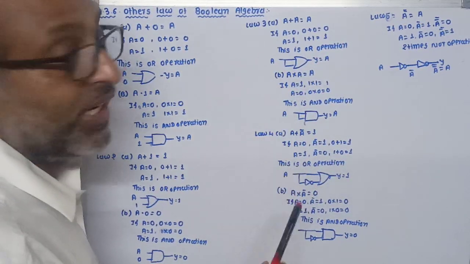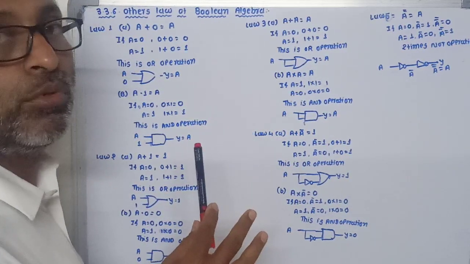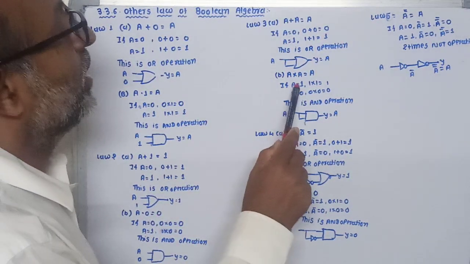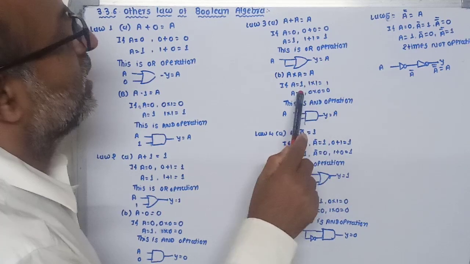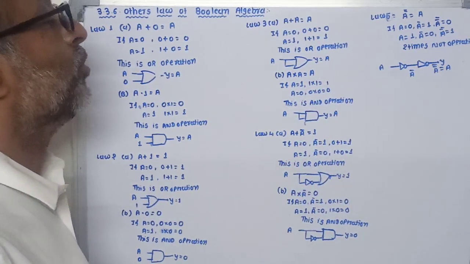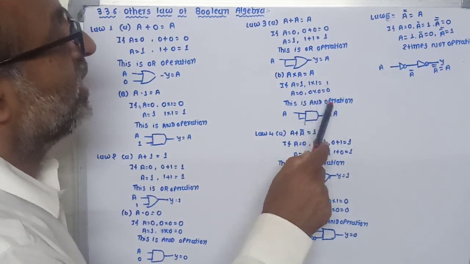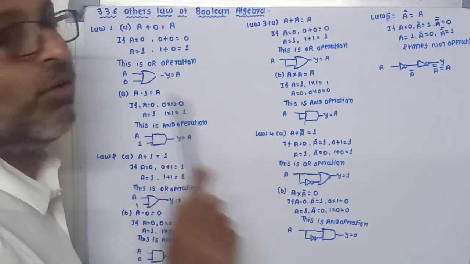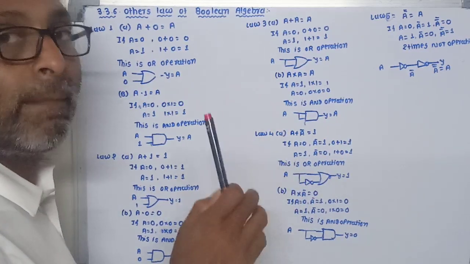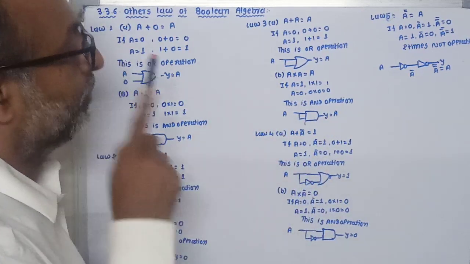Second statement, A into A is equal to A. In this case also both inputs are A, which means it is only one input. If A is equal to 1, 1 into 1 is 1. If A is equal to 0, 0 into 0 is 0. That means our output is similar to the input. This statement indicates the AND operation, but we are using only one input. So here we can short the input terminals; it becomes only one input and the output is A.